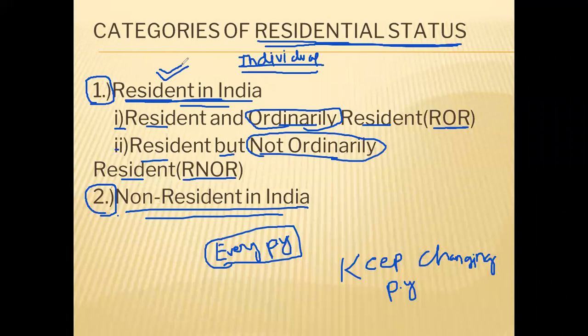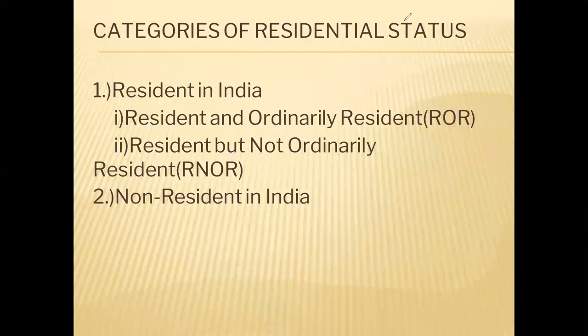So the two main classifications are: an individual can either be a resident in India during the previous year, or he can be non-resident in India during the previous year. If the individual becomes resident in India during the previous year, then we will have to further check whether he is ordinarily resident or not ordinarily resident in India. Now, how to check whether an individual is resident in India, not resident in India, ordinarily resident or not ordinarily resident? For that, we will have to go to the next slides.